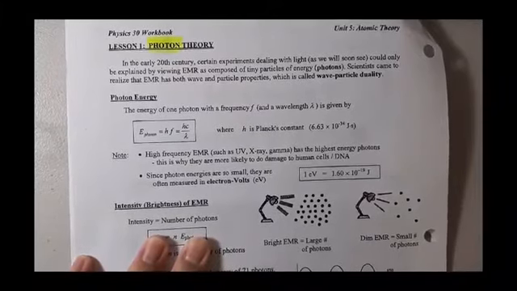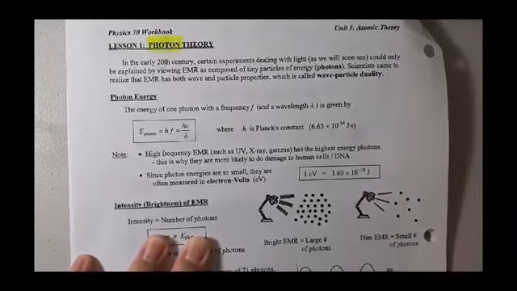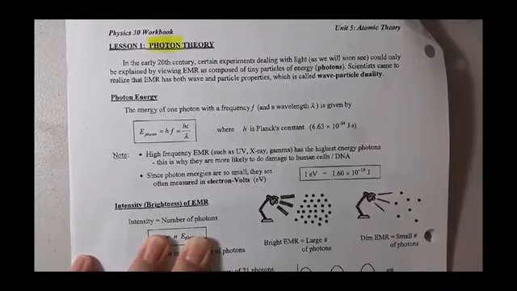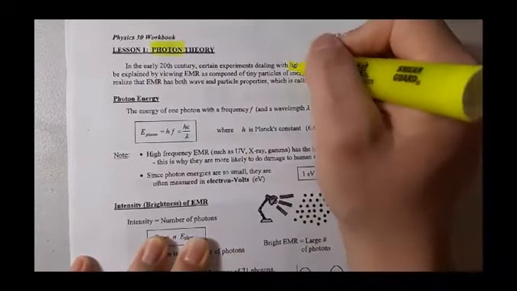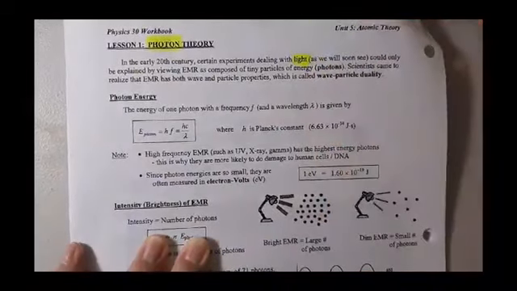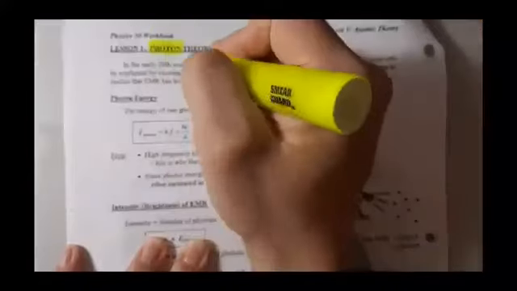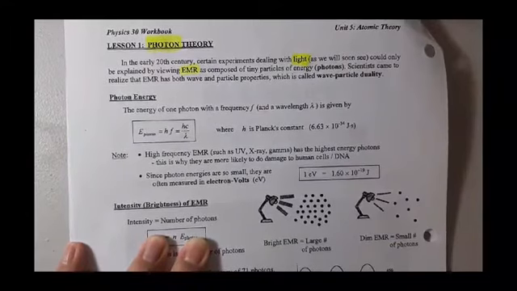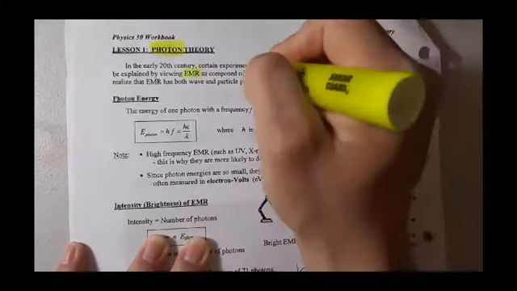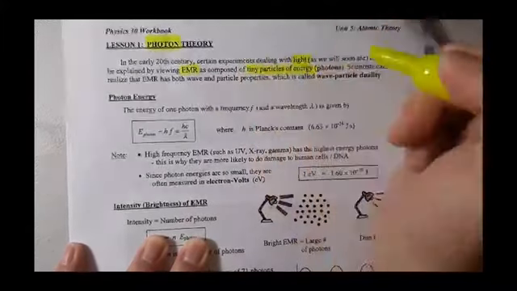So first things first, in the early 20th century, quite some experiments were done, but a certain experiment dealt specifically with the amount of light. And when we talk about light, specifically we're talking about EMR, electromagnetic radiation. That experiment basically found that EMR is composed of tiny particles that carry energy. And that is what I like to call a photon.